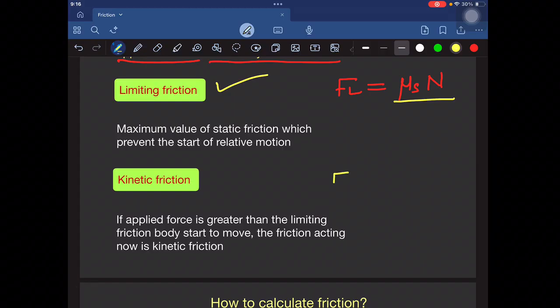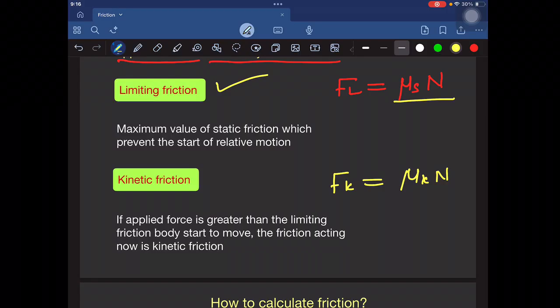And note one point here, my aim is not to explain the theory behind friction. In that case, we would have to draw the friction versus applied force graph, and I am not going into all that. Here my aim is to make you able to solve problems on friction. Okay, so note this point.